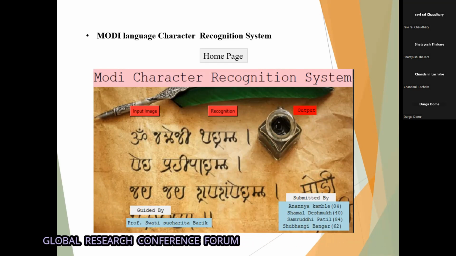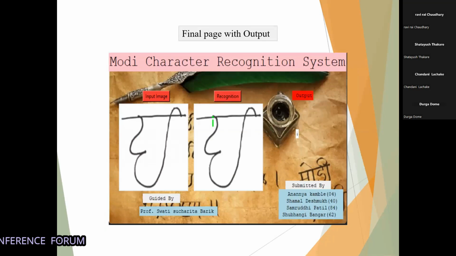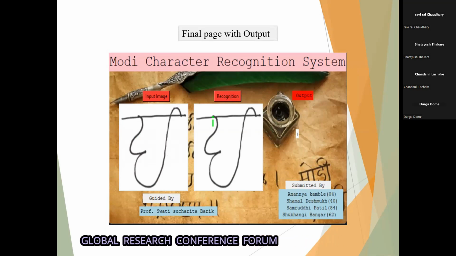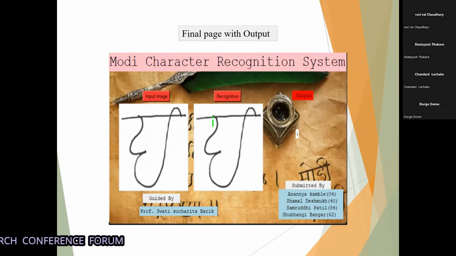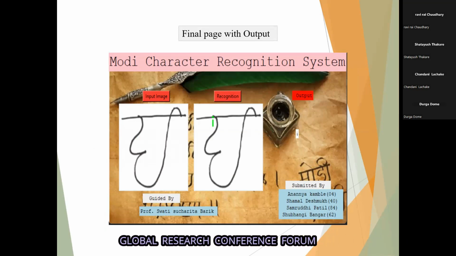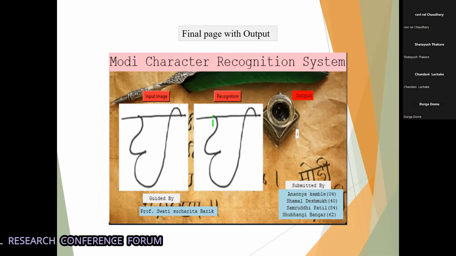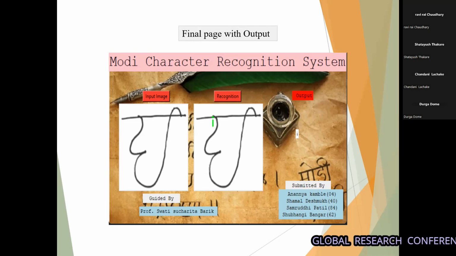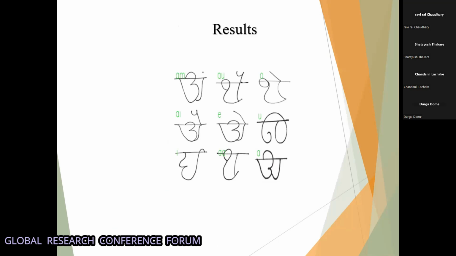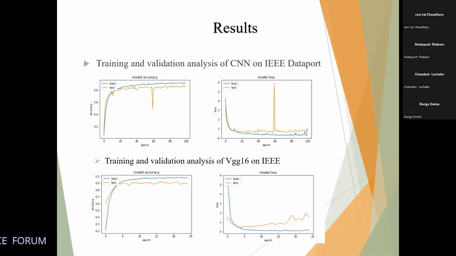After that, our system recognizes. When we click on recognition, our system recognizes the image by using an ML algorithm based on CNN and deep learning, by training and testing on the provided input, and translates it into simple English language, giving us output for the specific letter. These are some example results for some Modi characters.